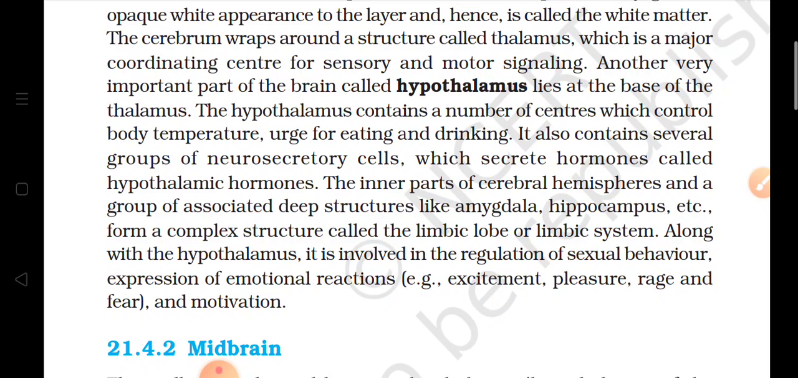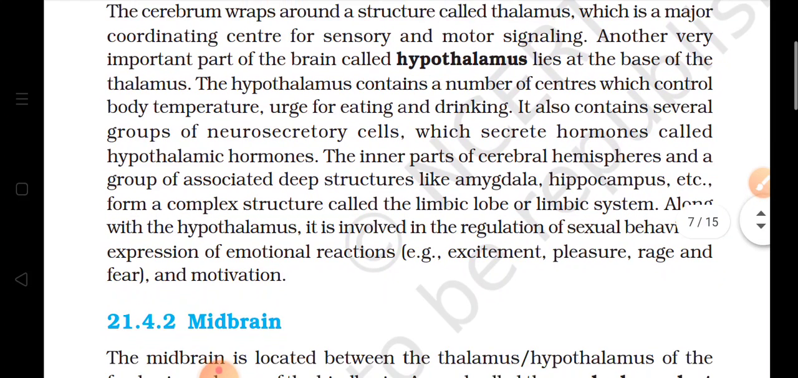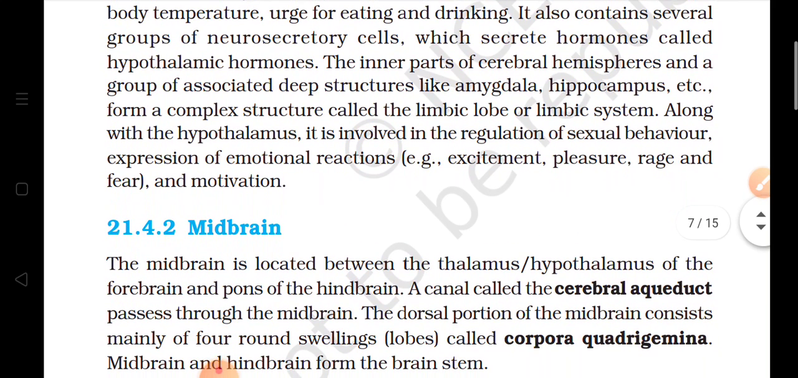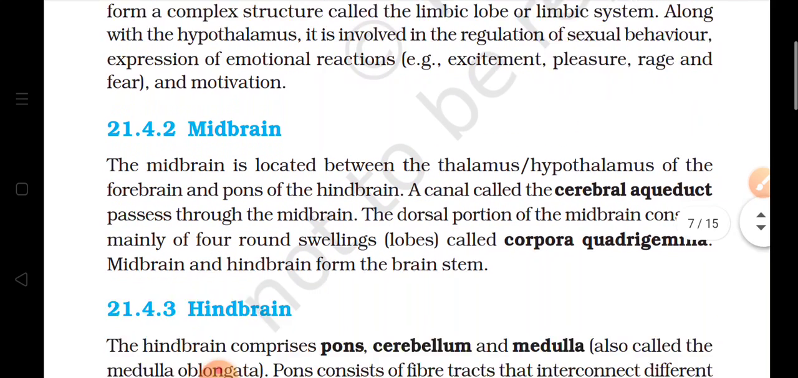Now the hypothalamus, along with the thalamus, is responsible for the expression of emotions like excitement, pleasure, fear, and motivation. So we have seen that the forebrain controls many of the activities of the body.